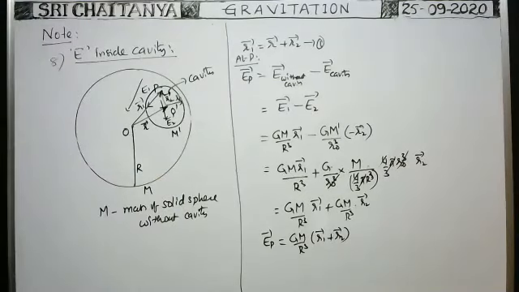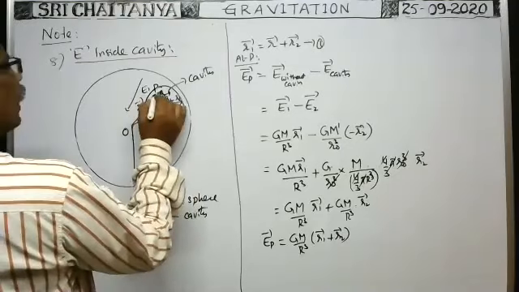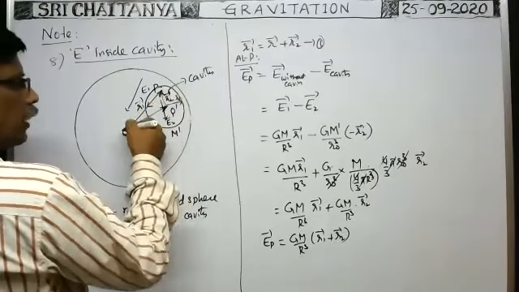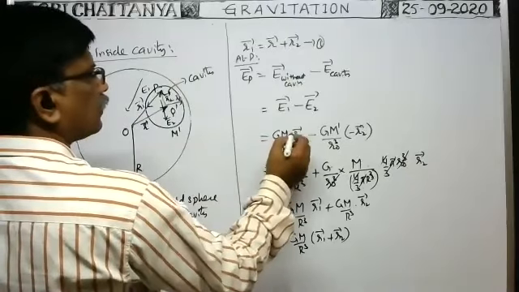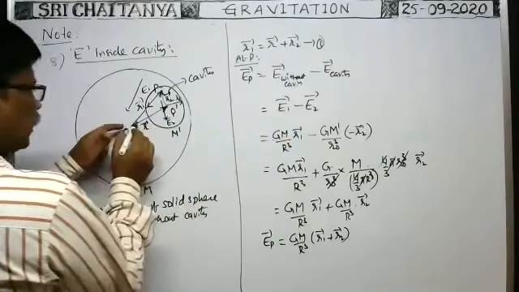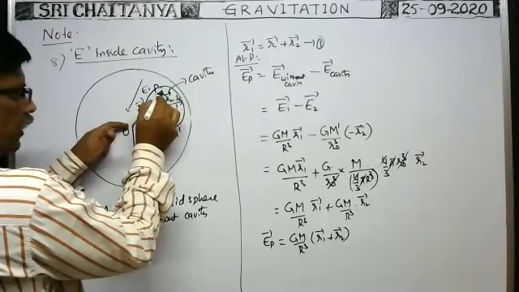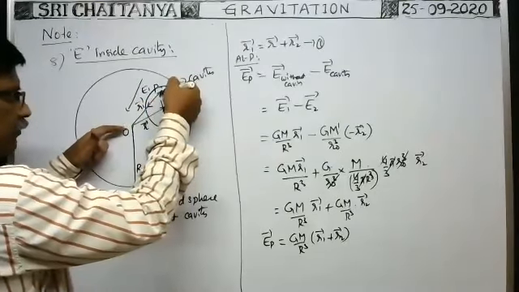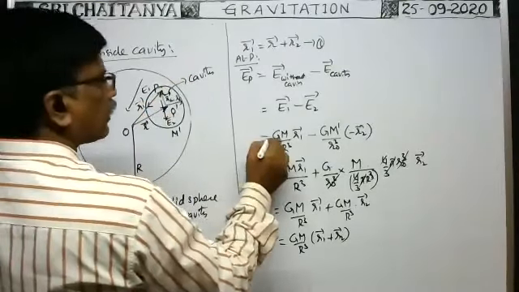Sorry, here you see, R1 bar is in this direction, E1 bar is in the opposite direction. That's why you have to write a minus sign here. R1 bar means this position vector, that is in this direction. Intensity of gravitational field is in the opposite direction. That's why you have to write minus sign.